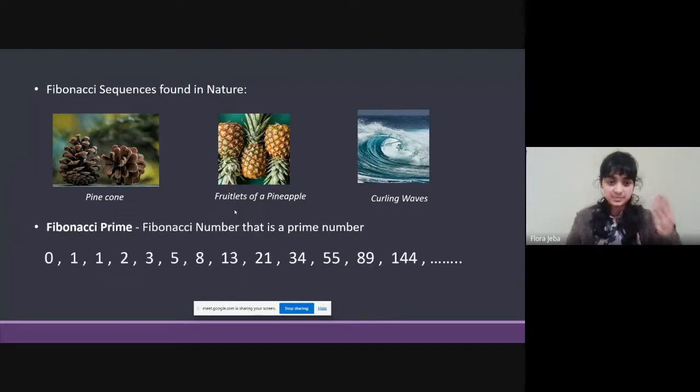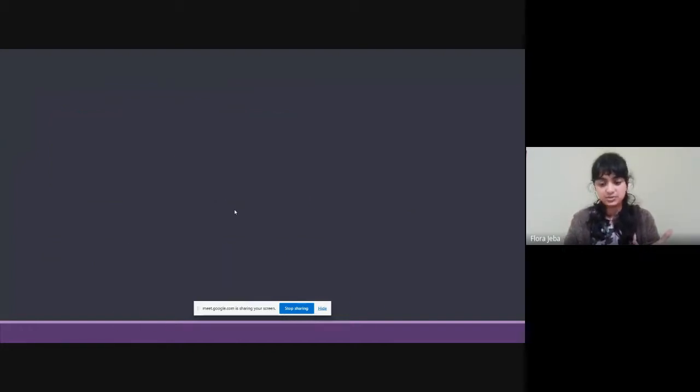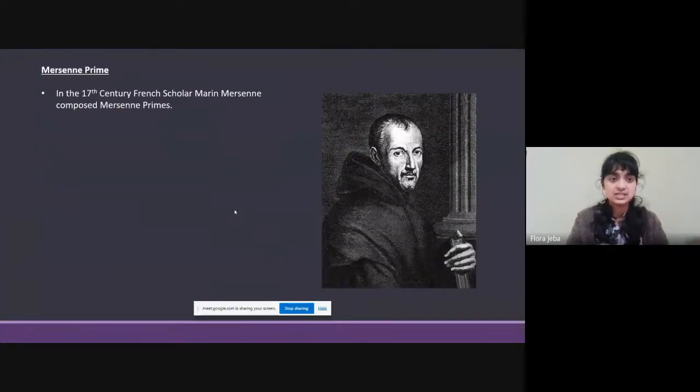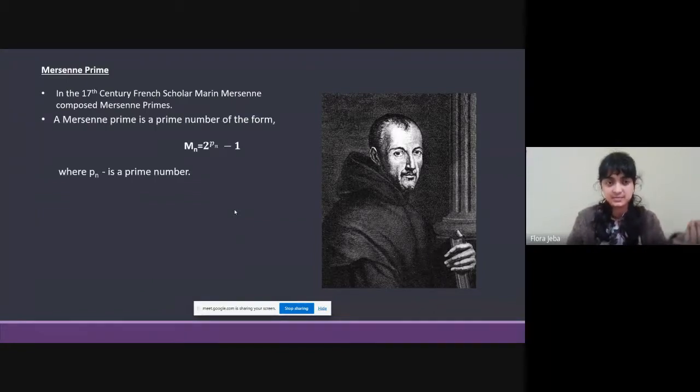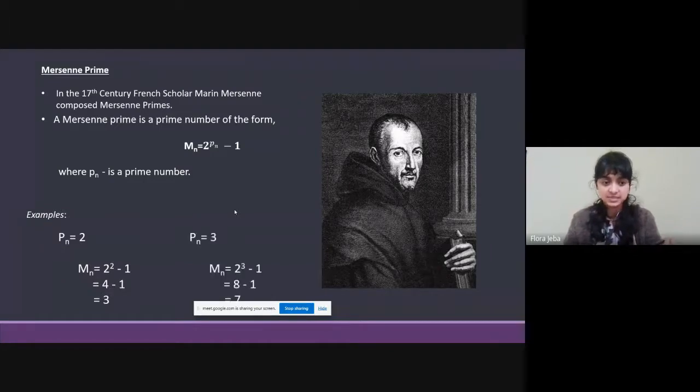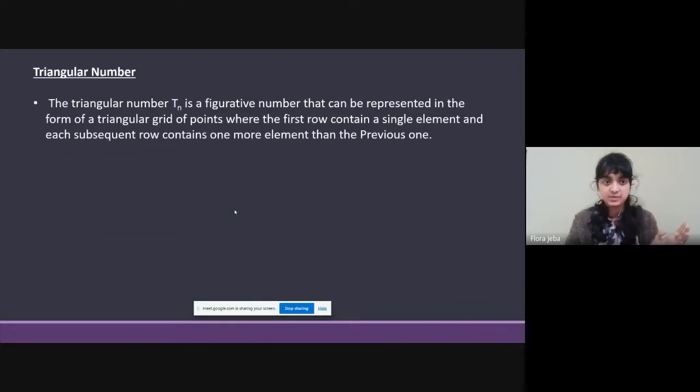A Fibonacci prime is a Fibonacci number that is a prime number. For example, 2, 3, 5, and so on. Those are the Fibonacci prime numbers. In the 17th century, a French scholar named Marin Mersenne introduced the numbers called Mersenne primes. A Mersenne prime is a prime number that satisfies the equation 2 to the power Pn minus 1, where Pn is a prime number. For example, 3 is a Mersenne prime and 7 is a Mersenne prime. And up to 2018, only 51 Mersenne primes have been found.